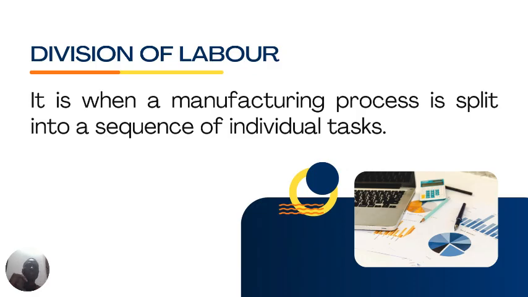And we also have division of labor. It is when the manufacturing process is split into a sequence of individual tasks. That is, when we break down, let's say, a work into different tasks. Do you understand? One of the good things about division of labor is that it makes jobs faster.